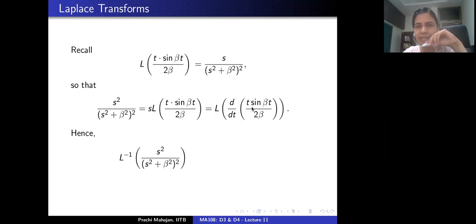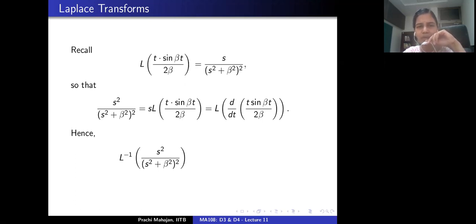Yeah, so this is the Laplace transform of f prime, correct? This is s times the Laplace transform of the function f, right? This is what was discussed in the last lecture, not today. Today we just stated a corollary, which is higher order derivatives.